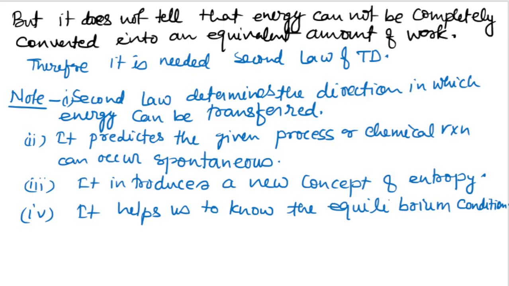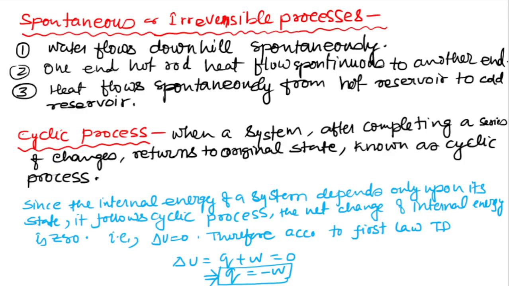So before going to the process, we had to know the need of the second law of thermodynamics and what the limitation of the first law of thermodynamics was. Now let's discuss the process, that is, the spontaneous process.